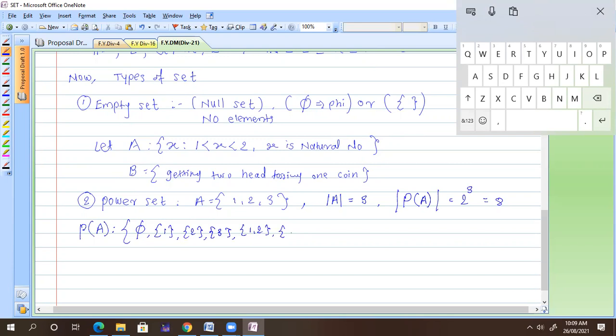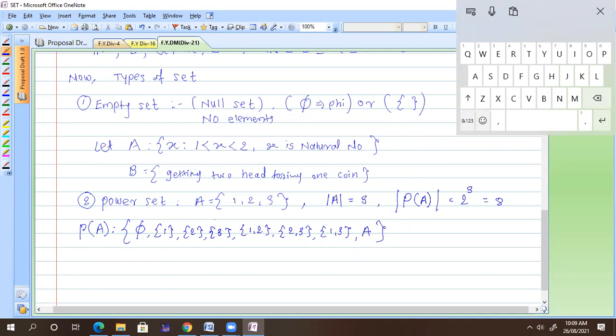Very good. 2, 3. Very good. 1, 3. Very good. How many elements have we counted? 1, 2, 3, 4, 5, 6, 7. What remains? 1, 2, 3. That is nothing but your whole set A. So this is nothing but the power set of set A.